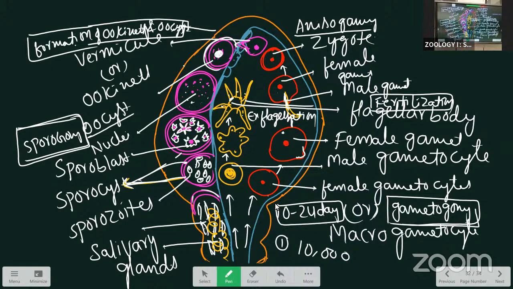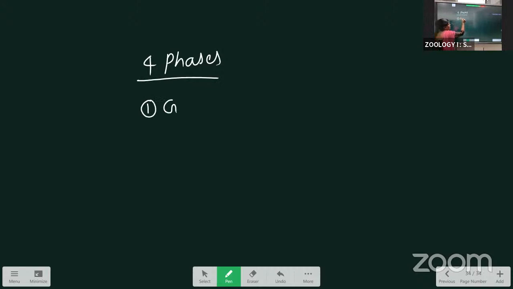This one is about the Ross cycle. One more time I will explain. See this, I repeat one more time. Mainly there are 4 phases. The Ross cycle has 4 phases. The first one is called gametogony. The second is called fertilization.